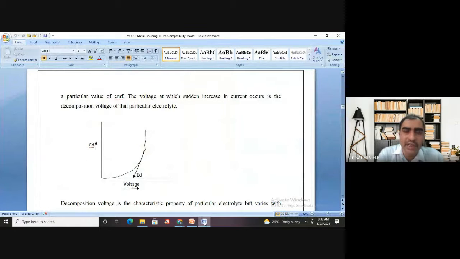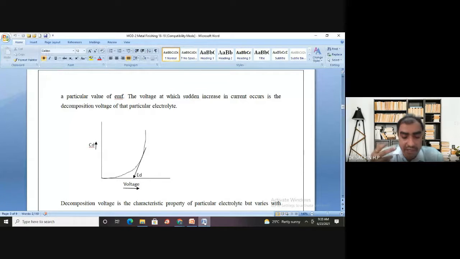Remember, even though I said the decomposition voltage is a minimum voltage, now I will tell you it's a characteristic property of a particular electrolyte. So it means that different electrolytes have different decomposition potential values. If you take water, it will have one decomposition potential. If you take hydrochloric acid, it will have a different decomposition potential, and copper sulfate has one, and zinc sulfate has another. Like that, different electrolytes have different decomposition potentials.